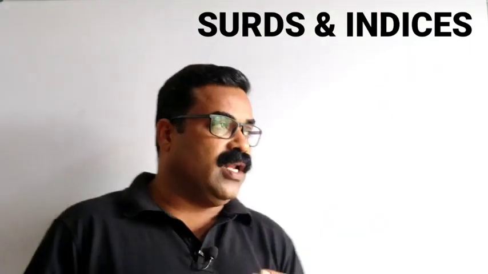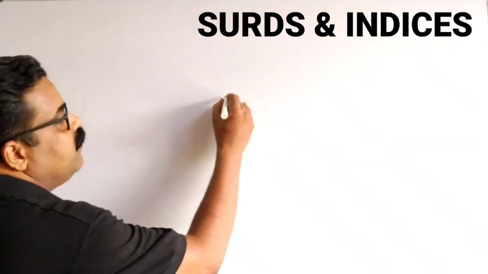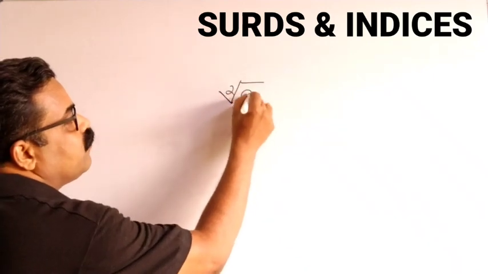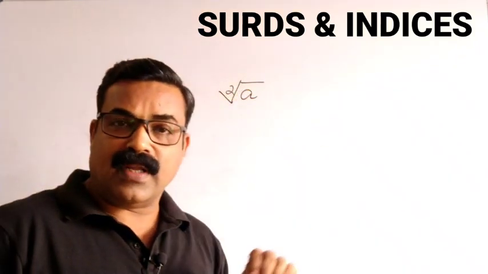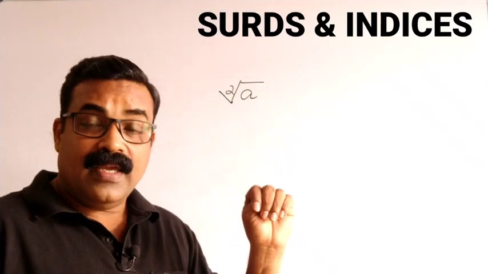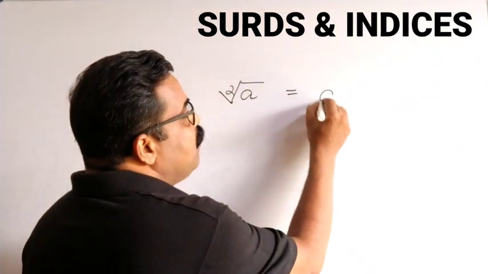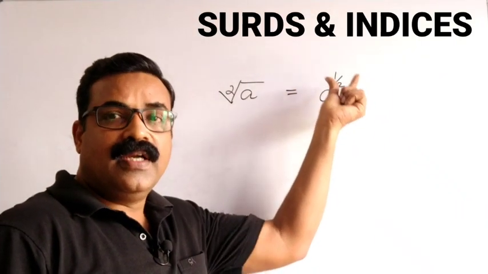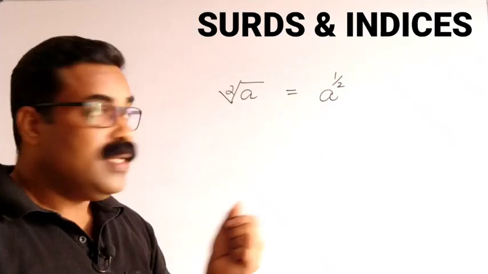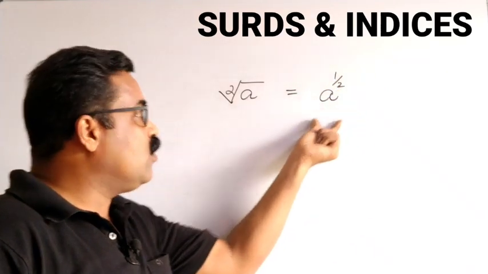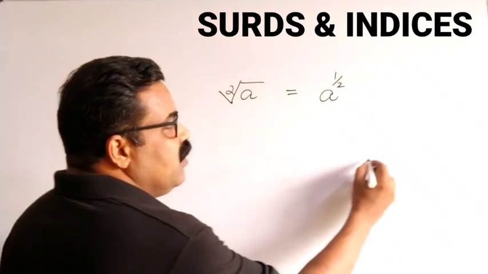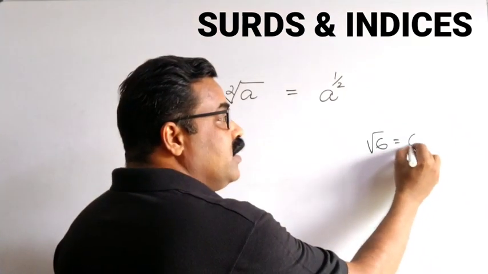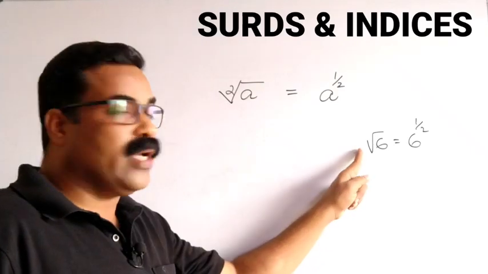Okay, so the next set of formulas from this particular topic, surds and indices. Suppose we write square root of a number a. Normally, the square root of a, we will take as a power half. So any number to the power half is equal to the square root of that number. For example, if I write root 6, I can write this as 6 power half because it is a square root.